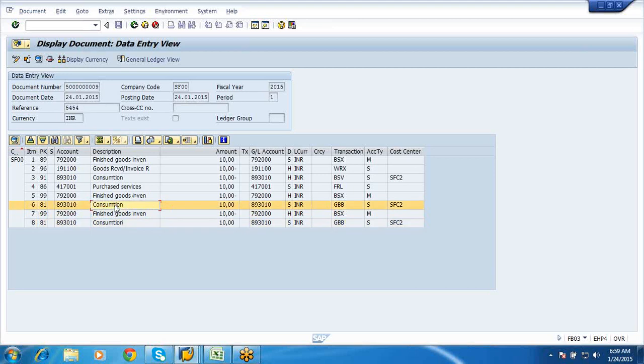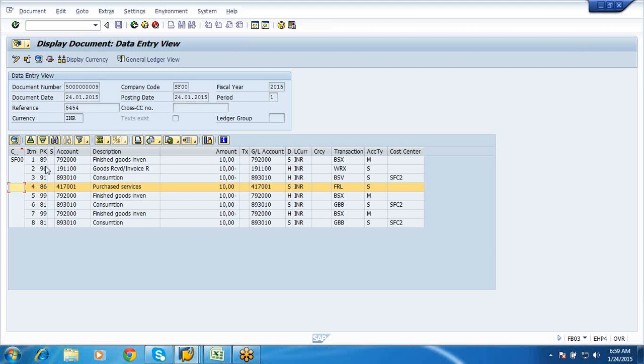Next, for processing, vendor charges are applicable to process your sub-assemblies. That is your purchase services, FRL. I can simply say it is subcontracting charges.